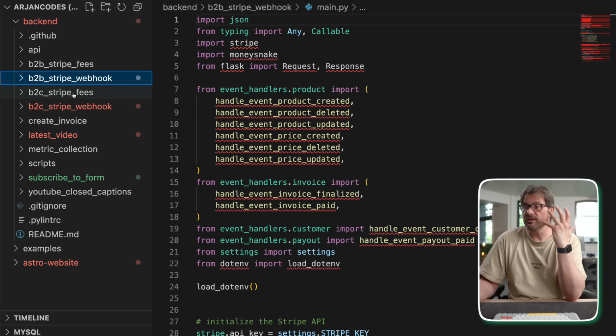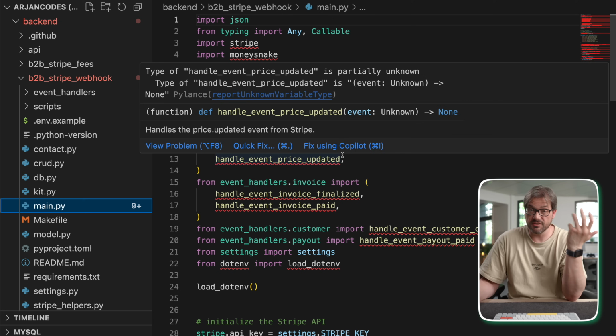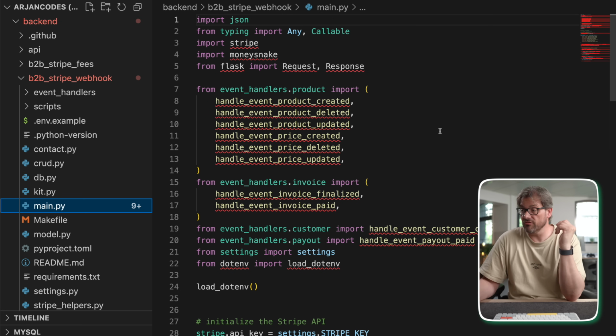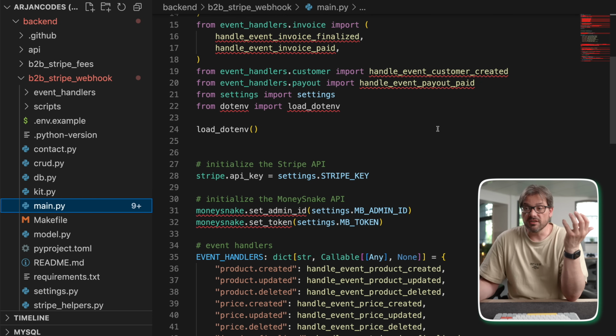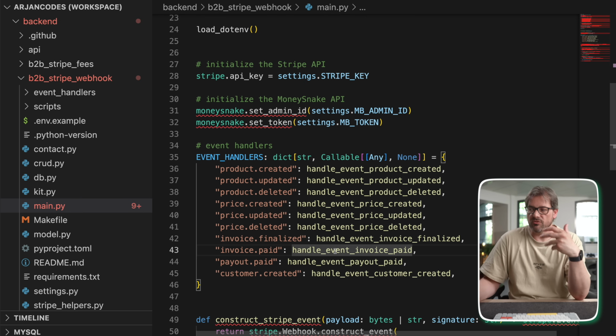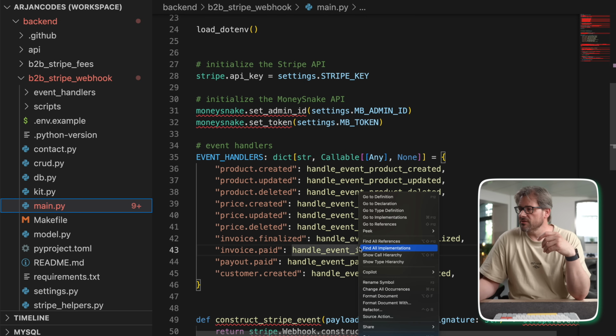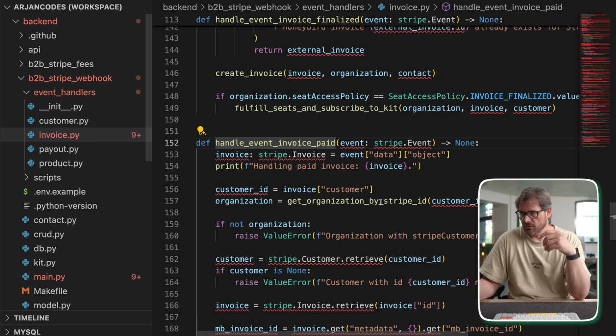So what we did, let me just show you quickly the webhook for the business, is that we have, again, a main file. So this is, again, a Google Cloud Run function. And that basically handles this connection. So we have different event handlers here. For example, when an invoice is paid, then this is the code that's run when that happens. So if I go to the definition, let me show you what it looks like.